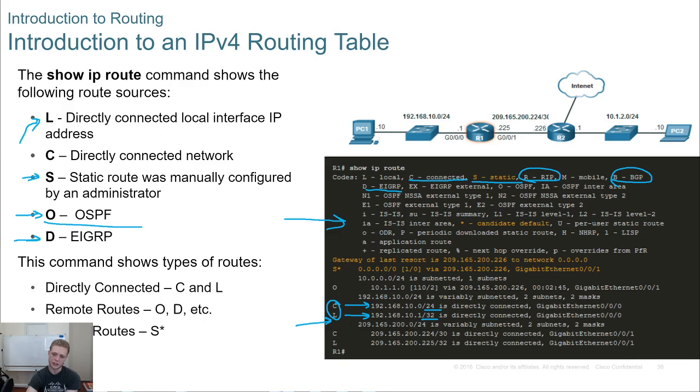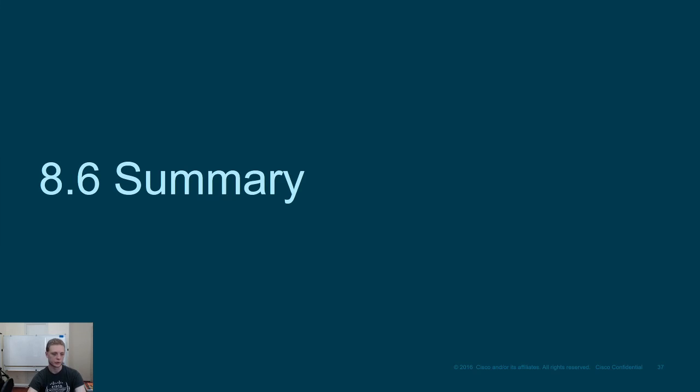E was used for something else, and so they couldn't use E, so they used D. So we'll see in this command over here, C and L routes, connected and link local, and remote routes, OSPF. They don't have EIGRP, but EIGRP would be D, etc. And default routes would be S star. You'll see that, right? We have our gateway of last resort, or our route of last resort.